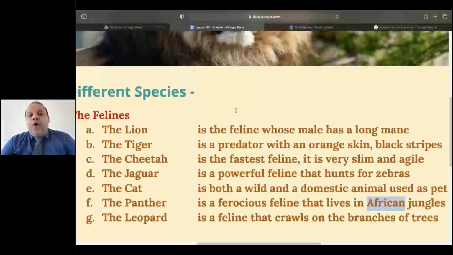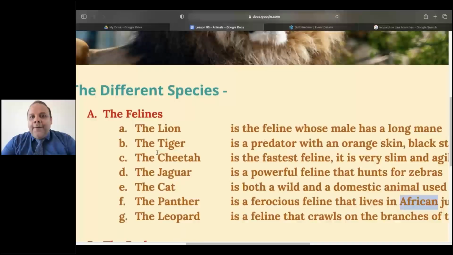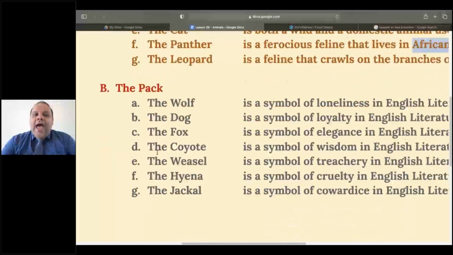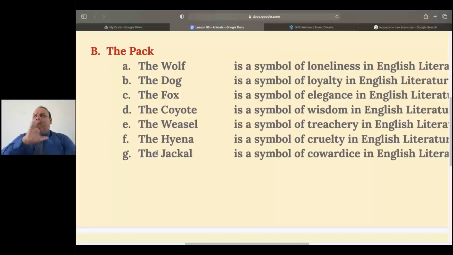Now remember, all of these are felines. They are all cats, right? The lion, the tiger, the cheetah, the jaguar, the cat, the panther, the leopard. We also have the pack of wolves.